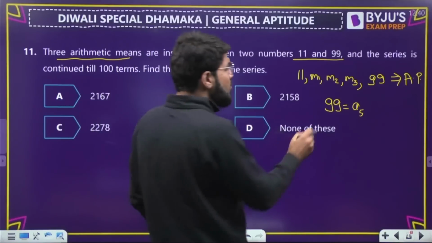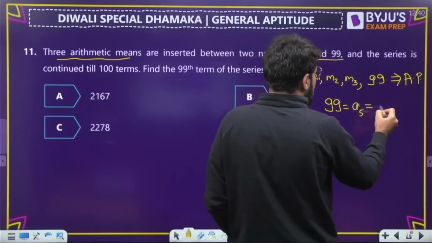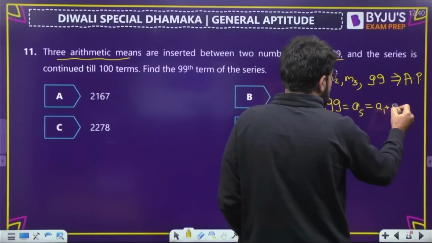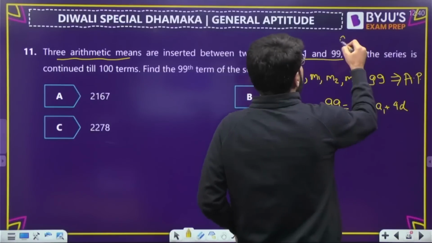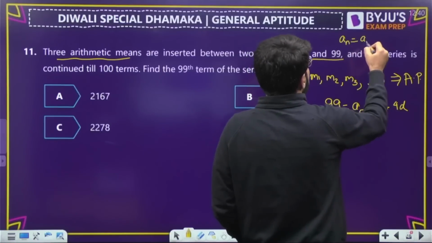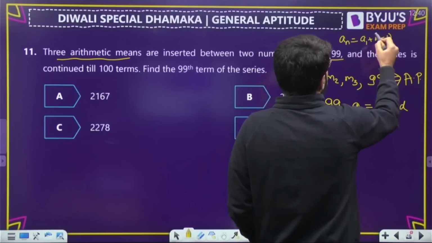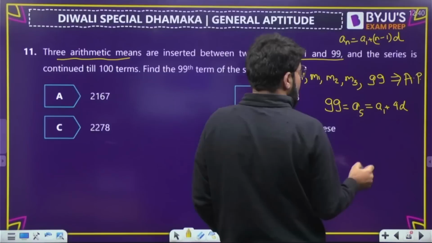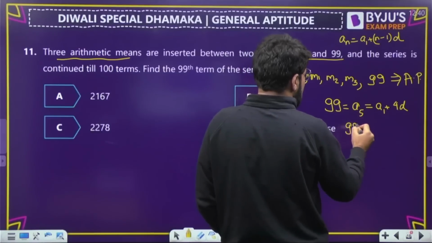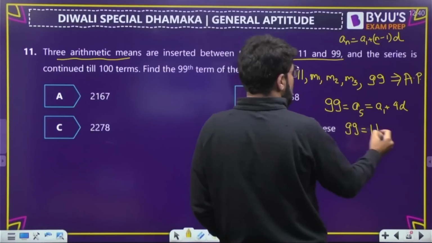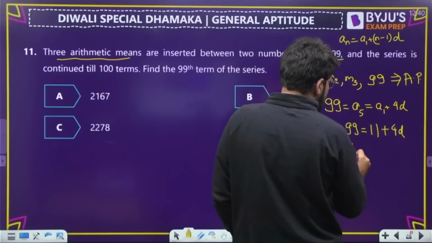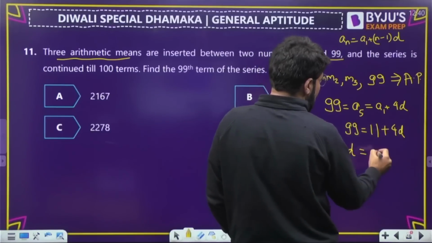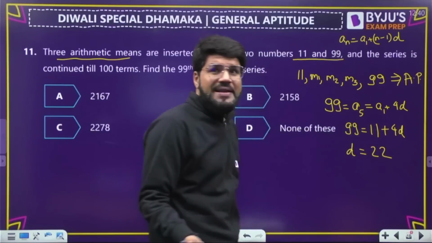Okay, so have a look into this. 99 is the 5th term, and what is the formula for the 5th term? A1 plus 4D. Because any nth term in an AP is written as A1, the first term, plus n minus 1 into D. Correct? 5th term is 99, but the first term is 11. That is also known to me. Starts with 11 plus 4D. So what is the value of D? 99 minus 11 is 88, 88 by 4, 22. The common difference is 22.